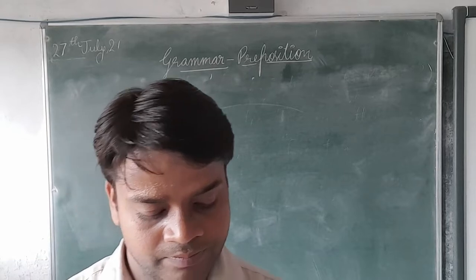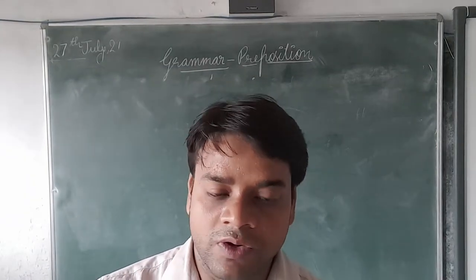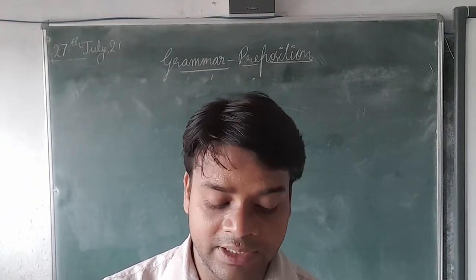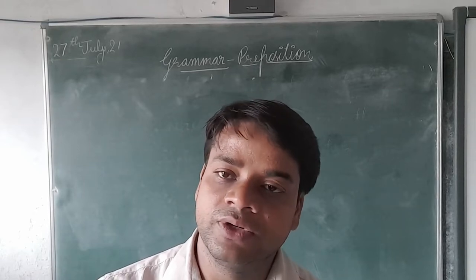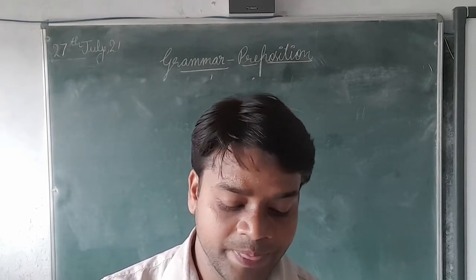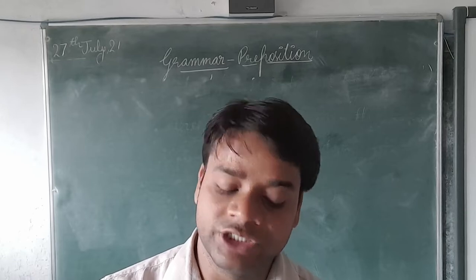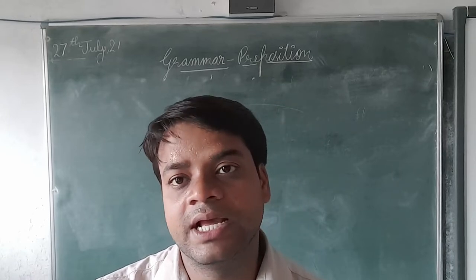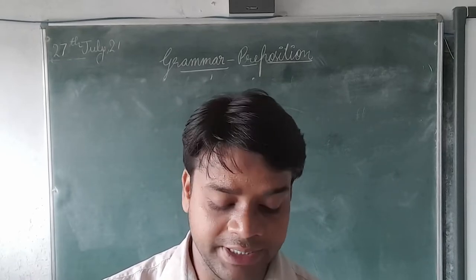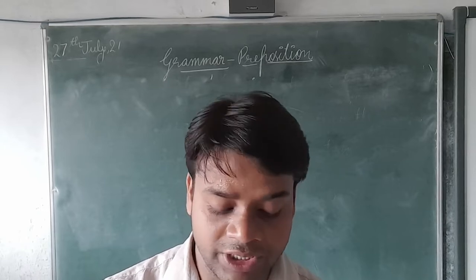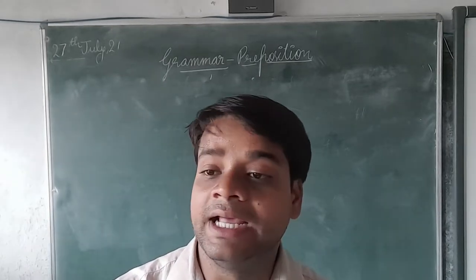Sir, please repeat once more. Okay, I told you the third rule: use of preposition in relation to its object, and in this, the first point is omission of preposition before indirect object.